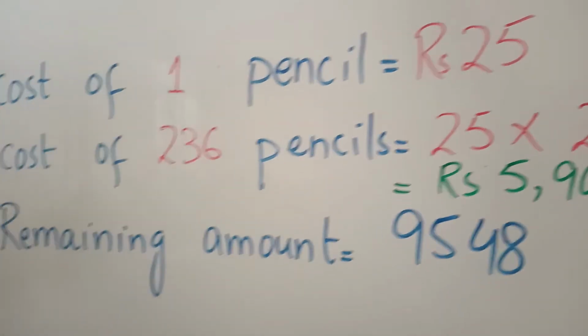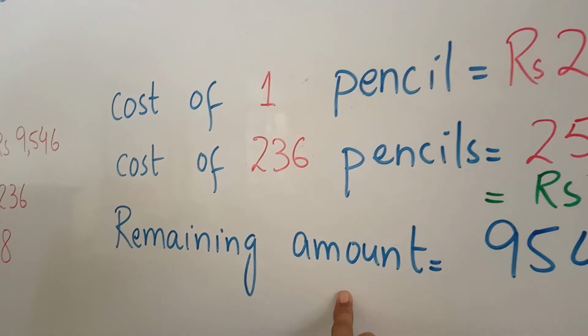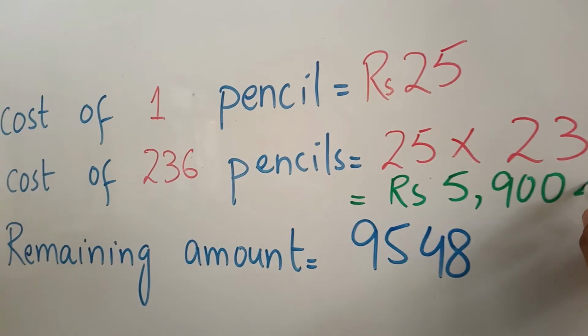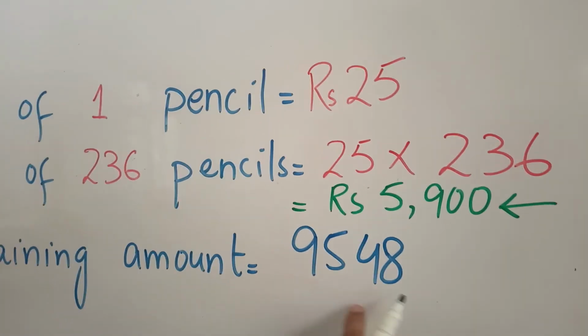Again, now see, the cost of the pencils should be rupees 5,900, and to find out the remaining amount we will subtract the cost of the pencils from the total payment.